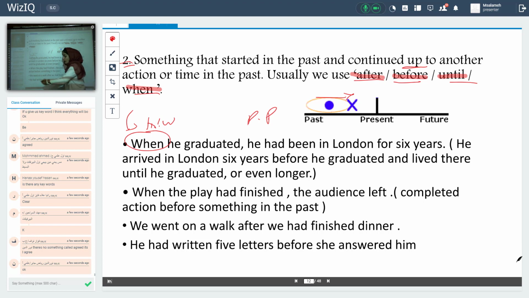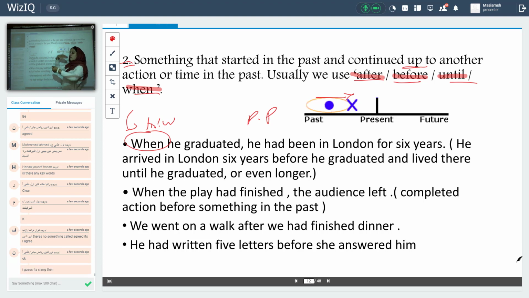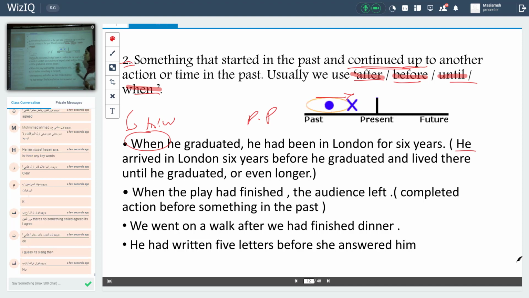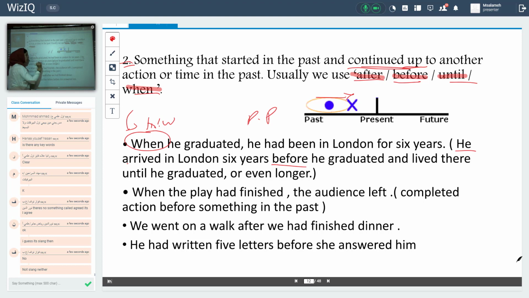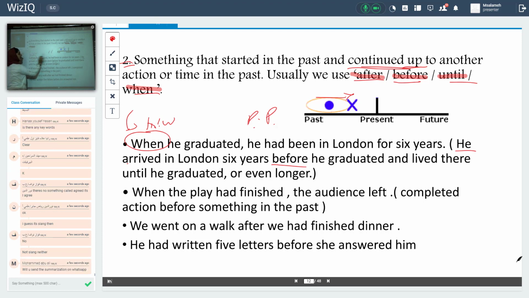One started in the past before the other and has a connection with the other. He arrived in London 6 years before he graduated and lived there until he graduated. Two actions. One starts before the other, but also has a connection with it. So it's the past perfect tense.